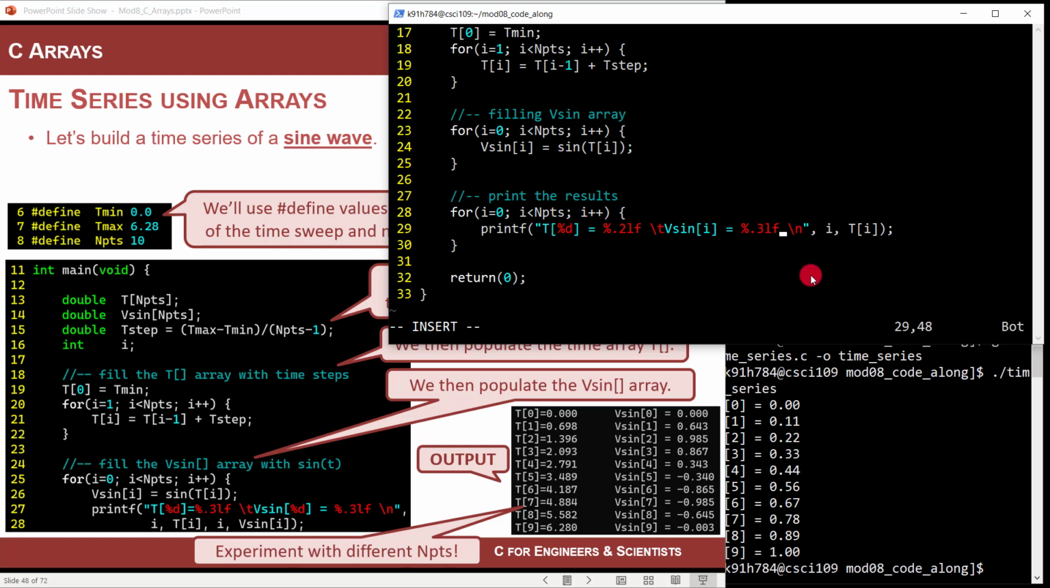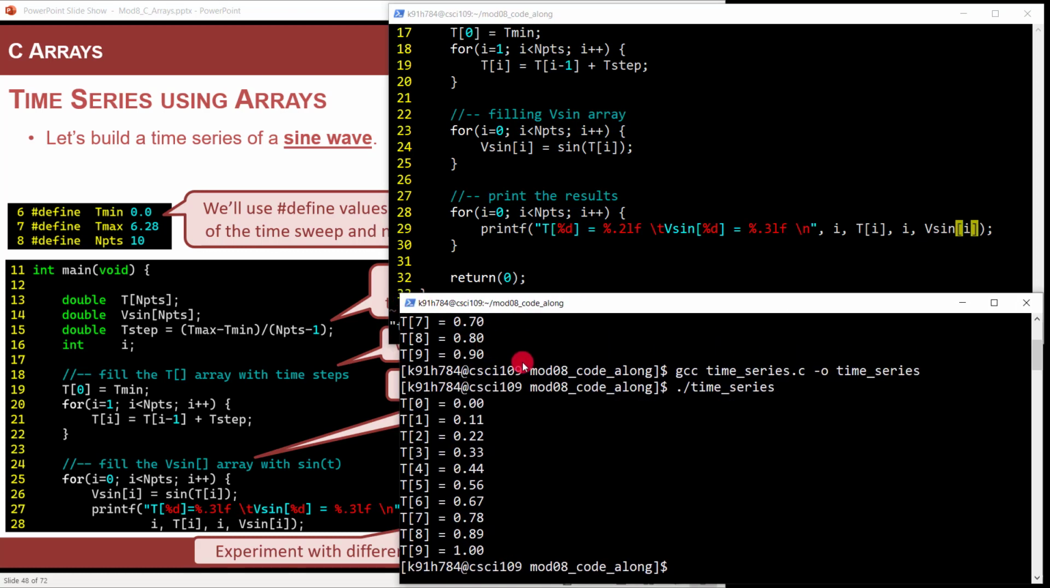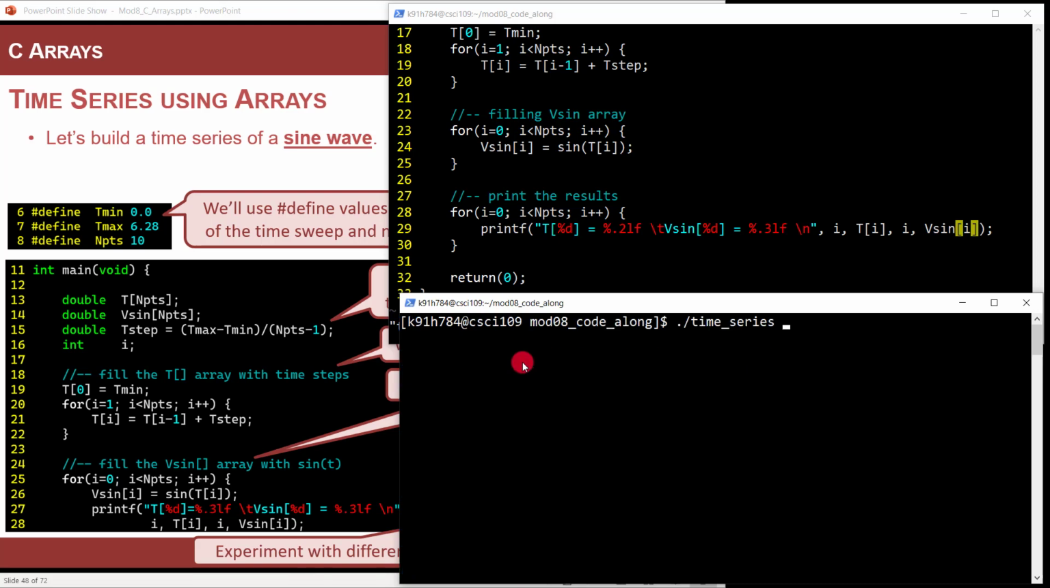And then I'm done. The only issue here is that in my argument list I also have to print i right here. I wanted percent d. So I'm going to print the index again right there, and then finally print vSine at i. Let's see what that does. Let me pull this over here, clear this up, and compile. Now a funny thing is going to happen.